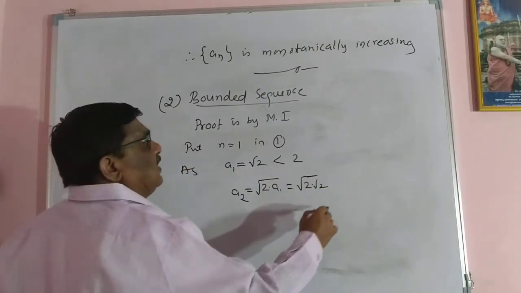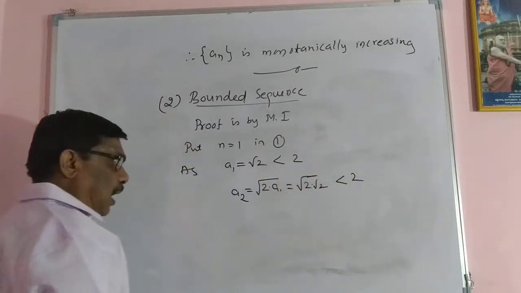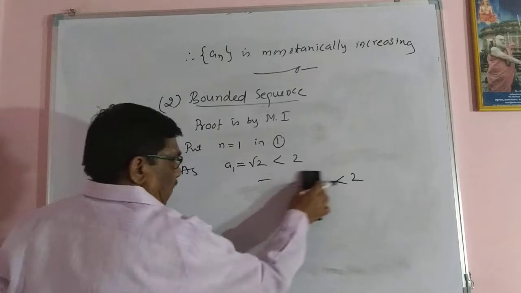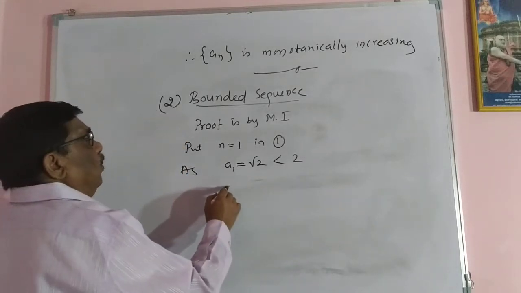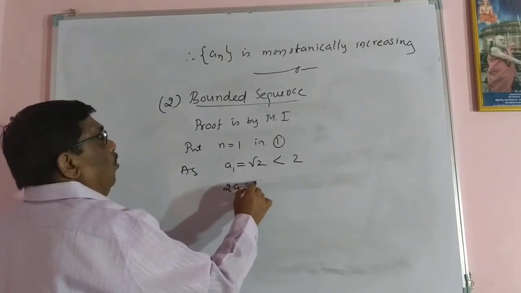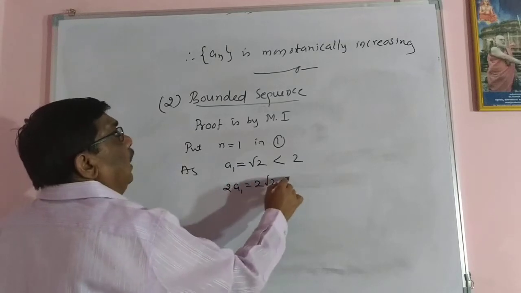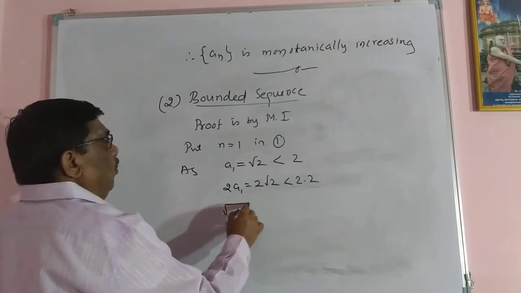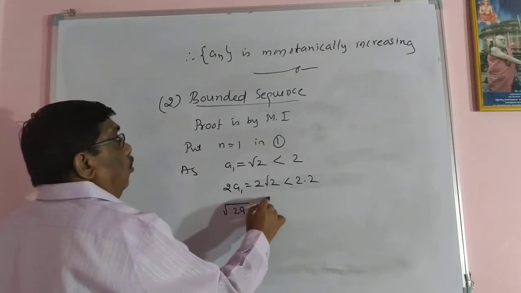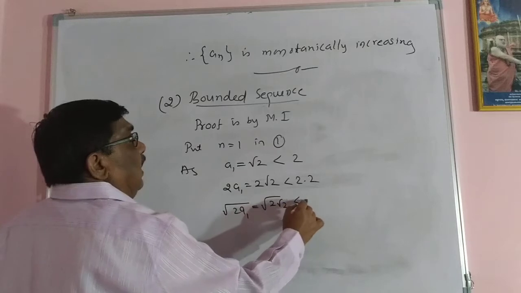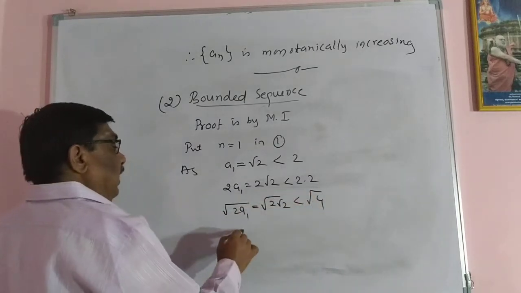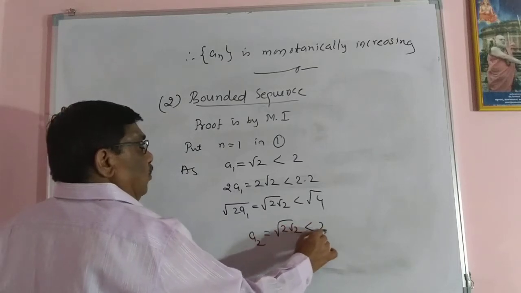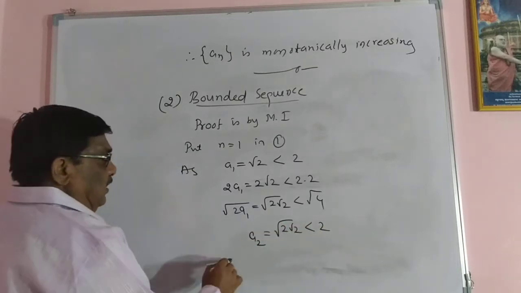So definitely it is less than 2. So you multiply both the sides by 2. With the help of this you can multiply both sides by 2: 2a1 equal to 2 root 2, less than 2 into 2. Taking the square root, root of 2a1 equal to root of 2 root 2, less than root 4, and this is a2 equal to 2 root 2 less than 2.